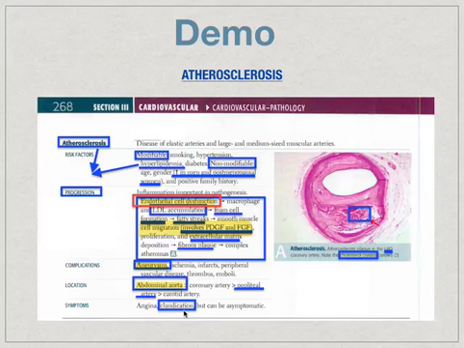Okay, one thing to emphasize here is that notice that First Aid does not mention anything about treatment of atherosclerosis. Okay, so now the tutor would basically mention that statins are a drug of choice for treating hyperlipidemia and preventing atherosclerosis. They may also describe the mechanism of action of statins, which is, of course, an HMG-CoA reductase inhibitor, as well as side effects. Okay, so side effects of statins are commonly myositis and elevation of your liver enzymes.